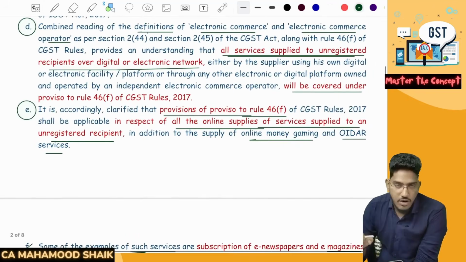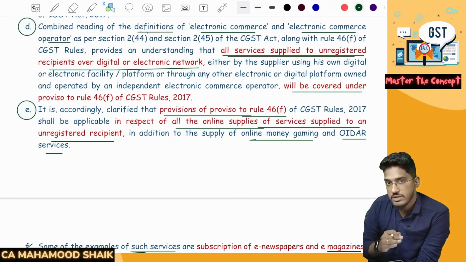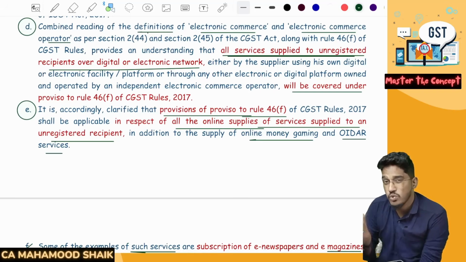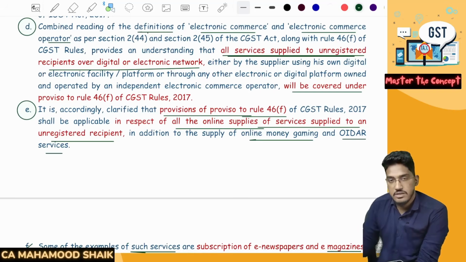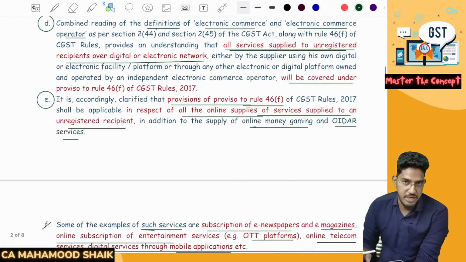So it says that all services which are supplied to unregistered recipients, on every such service which is getting provided to unregistered recipients through online platforms, for all those services, recording the state of the recipient is very, very important, mandatory. This is the whole subject matter of this entire circular.